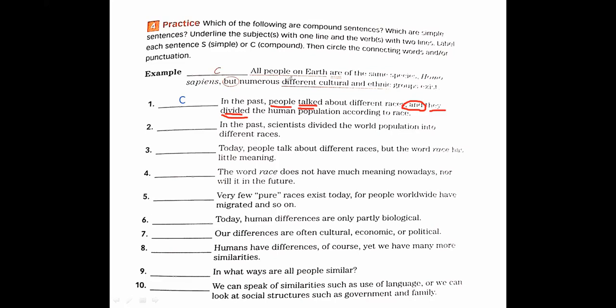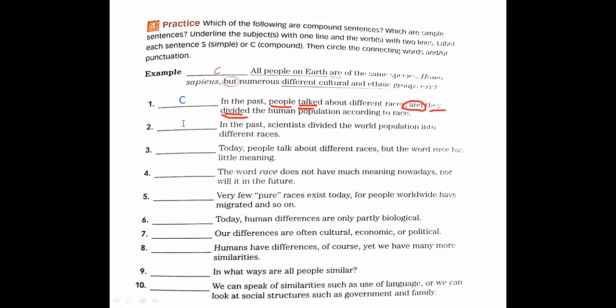Adnan, can you answer number 2? In the past, scientists divided the world population into different races. What type of sentence is this? Simple or compound?